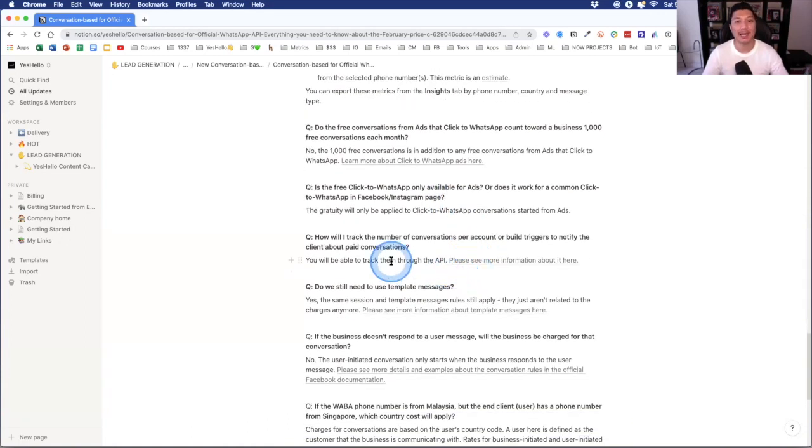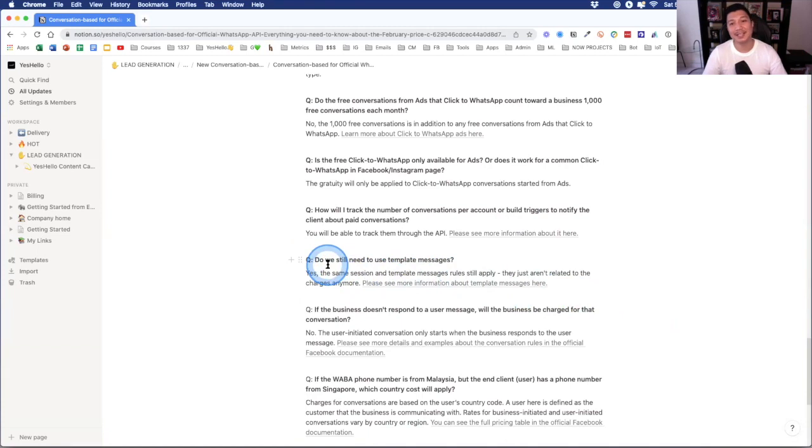Next, how will I track the number of conversations per account or build triggers to notify the client about paid conversations? This is similar to our first question just now. Where can you see it? In the dashboard, depending on which provider you purchase it from. If you get it from us, we will offer you a place where you can find out.